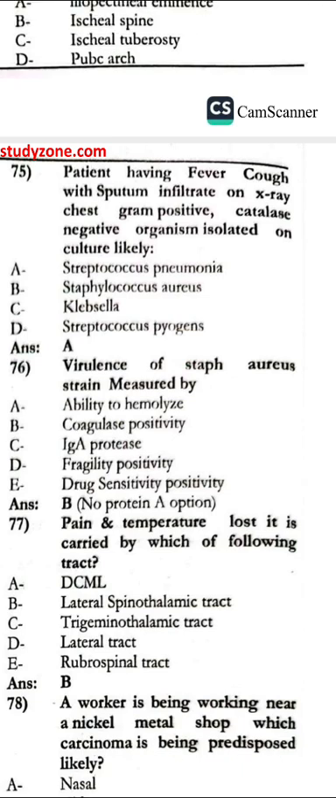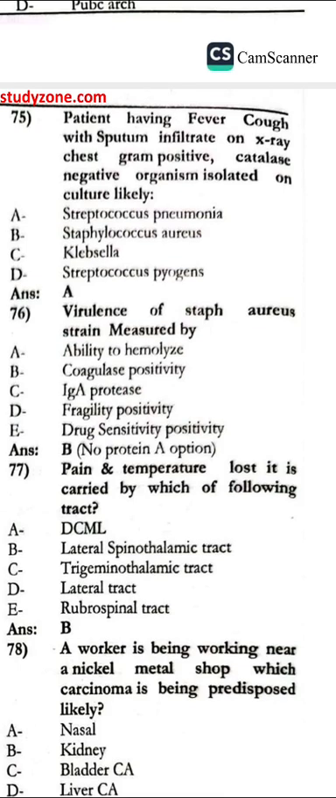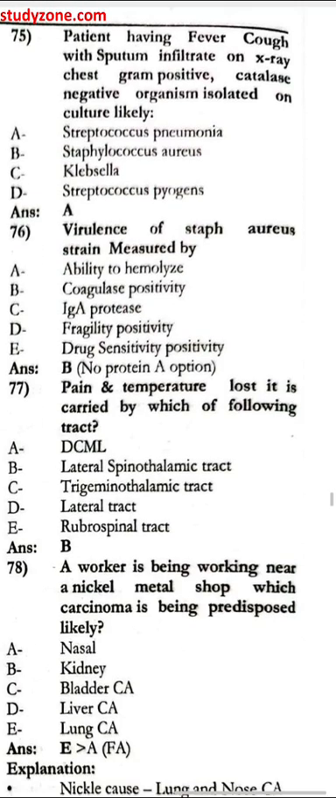And the patient having the fever, cough with the sputum, infiltrate on X-ray chest, gram positive catalase active organism was isolated in the culture, would just have pneumonia. The Staph aureus strain measured by the ocular participant temperature loss is carried by which of the following tract? That is the lateral spinothalamic tract.